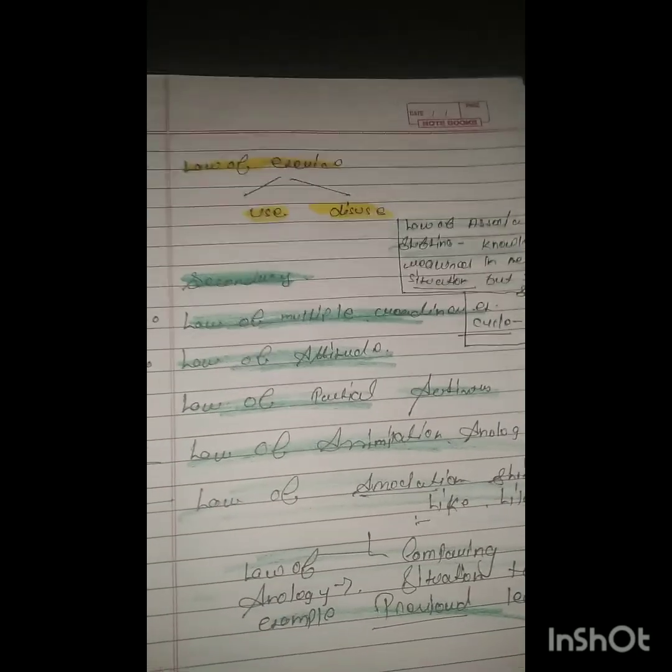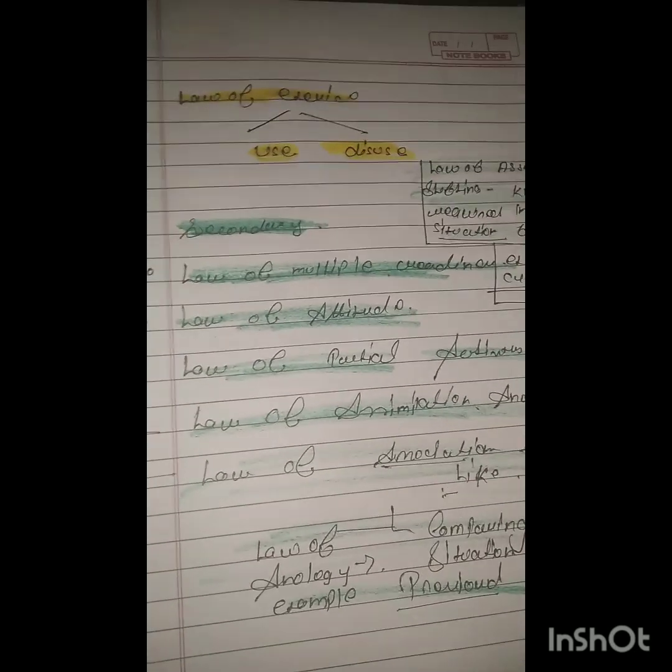Now if we talk about the secondary laws, there are multiple types. First is the law of multiple response. Suppose we start reading but we are not able to get the concept in one way, so we have to use multiple ways like books, internet, Google. So this is the multiple response effect. Now second is the law of attitude. What is the law of attitude? Our style which shows how to learn. How to learn in a positive way, this is called the law of attitude.